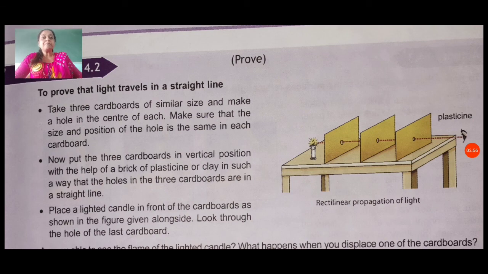Take 3 cardboards of similar size and make a hole in the center of each. Make sure that the size and position of the hole are the same in each cardboard. Make the hole through these 3 cardboards in the same place. Now put the 3 cardboards in a vertical position.